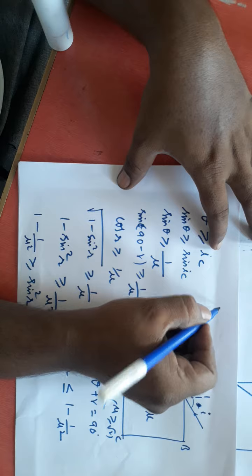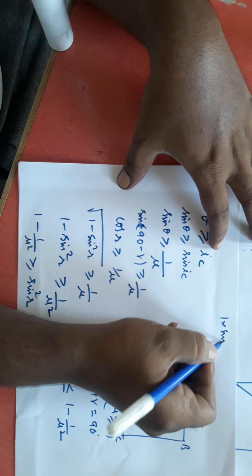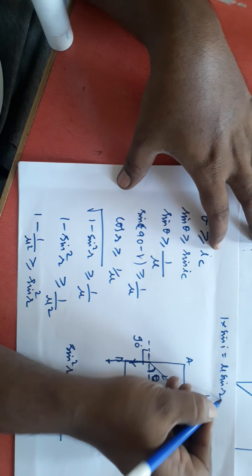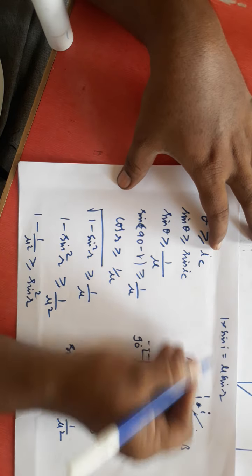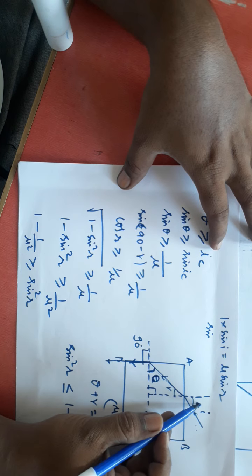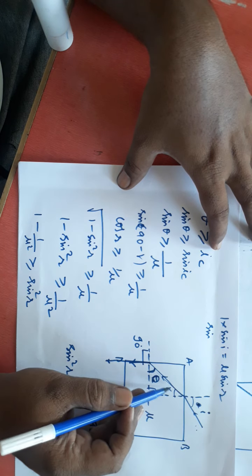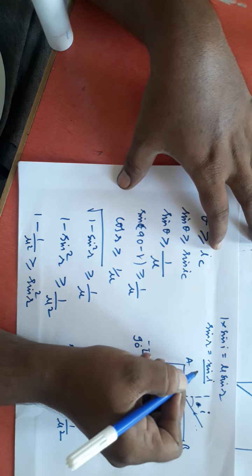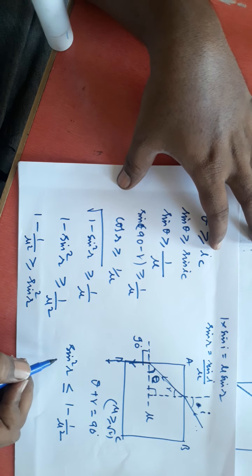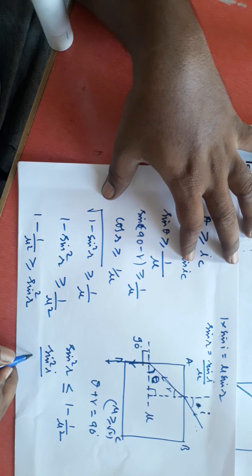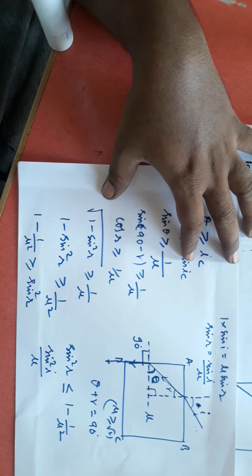Then what is Snell's law here? This is here 1 into sin i should be equal to mu into sin r. Then what is sin r? See, 1 into sin i here is equal to mu into sin r. Then sin r is equal to sin i by mu. In place of sin square r, I will write sin square i by mu, must be less than or equal to 1 minus 1 by mu square.